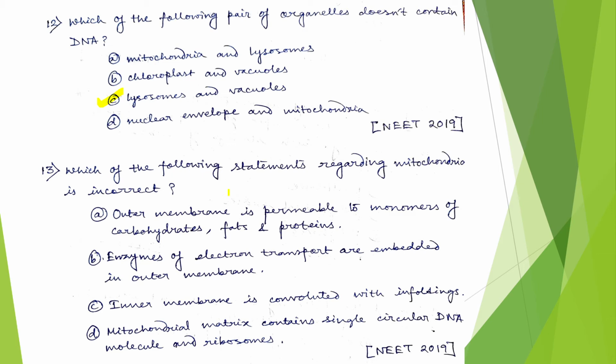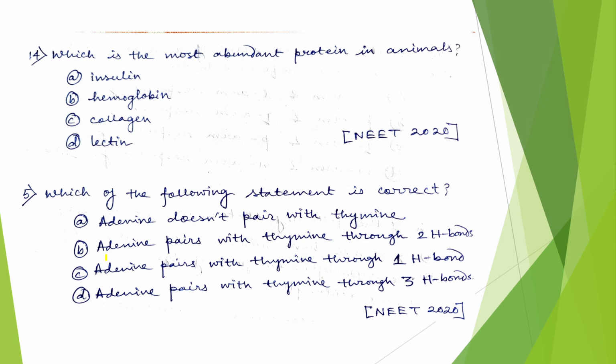Which of the following statements regarding mitochondria is incorrect? Outer membrane is permeable to monomers of carbohydrates, fats and proteins. Yes. Enzymes of electron transport are embedded in the outer membrane. No, it is not embedded in the outer membrane. It is embedded in the inner membrane. So the correct answer here would be option B. Now coming to the next question, which is the most abundant protein in animals? It is very easy, collagen.